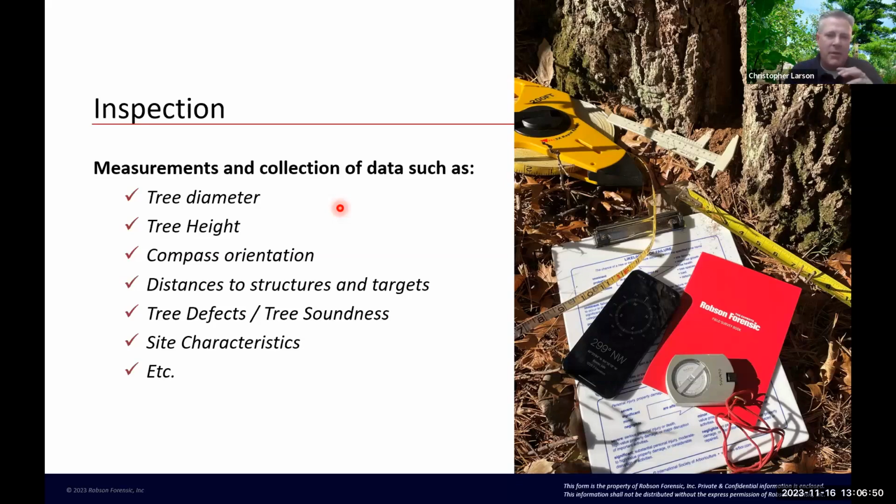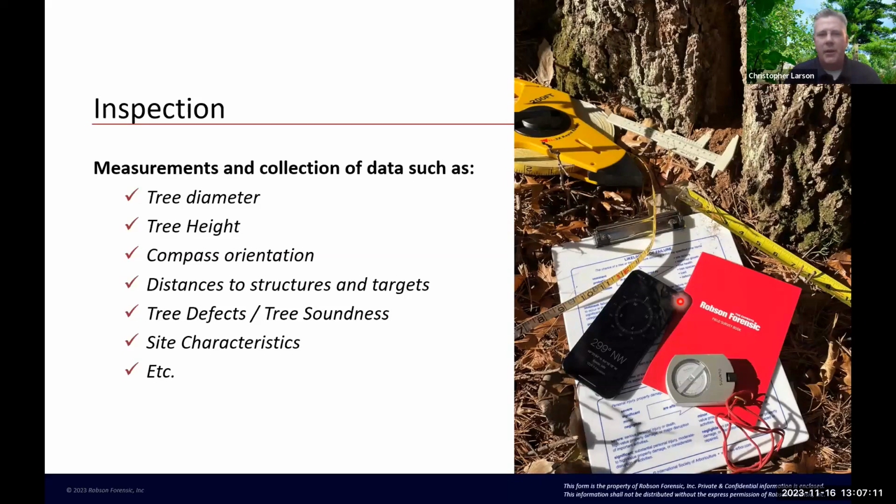We do, like I mentioned, both plaintiff and defense cases. So we're looking at this objectively and figuring out the how and why. And there can be cases where we use more advanced inspection equipment than this.